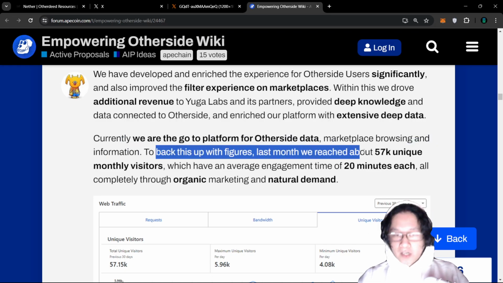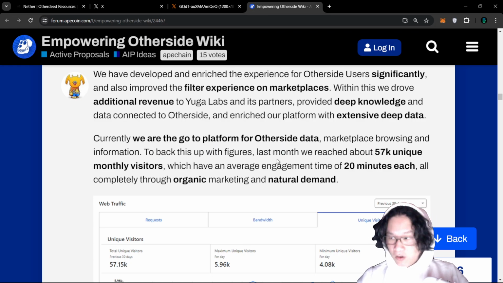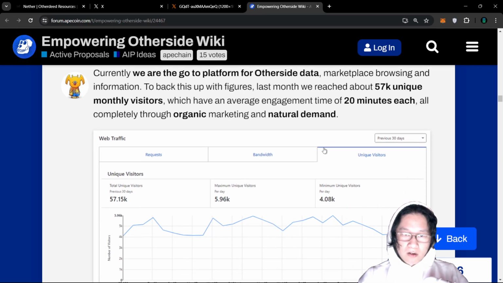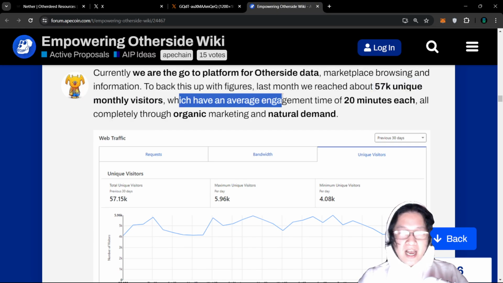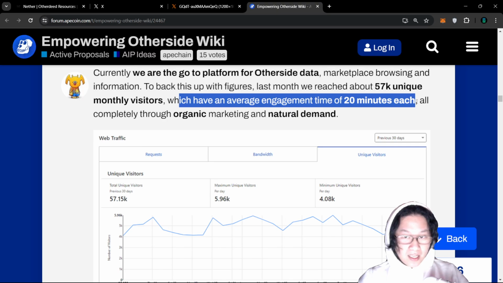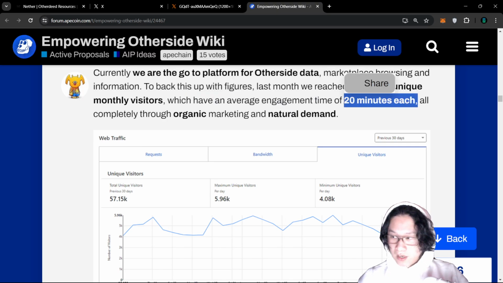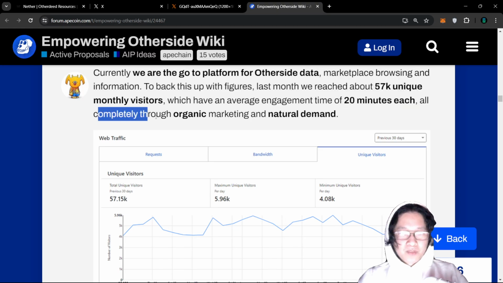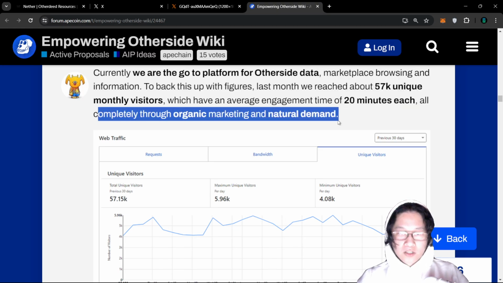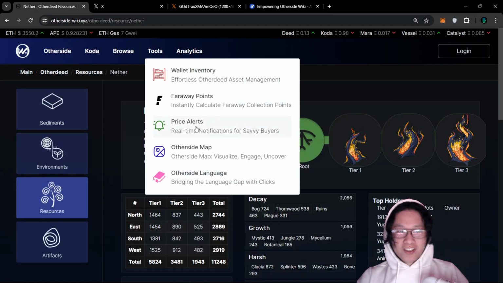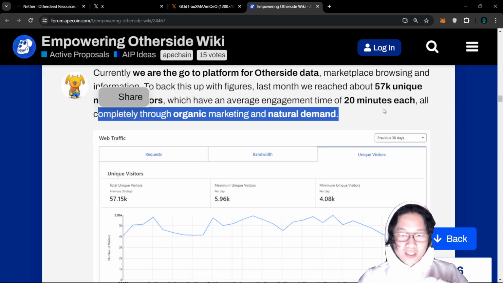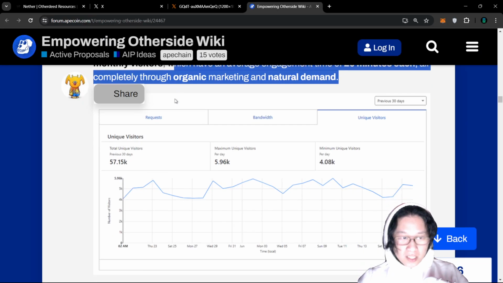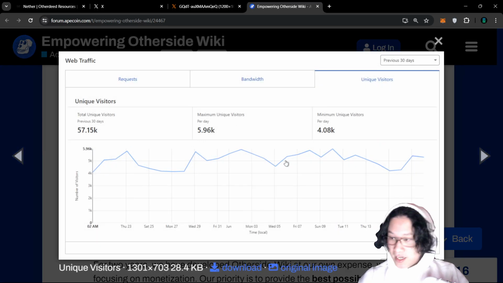So we go over KPIs as well. I know we've been through the bear market, so this data is going to be pretty important to take a look at, right? So we've reached about 57,000 unique monthly visitors, which have an average engagement time of 20 minutes each. That's a long time relative to website browsing. And that's completely through organic marketing and natural demand. Insofar as I understand, Otherside-Wiki doesn't have any ads on their site. So again, they've just been self-funding. That's pretty wild. And you can see the data here.